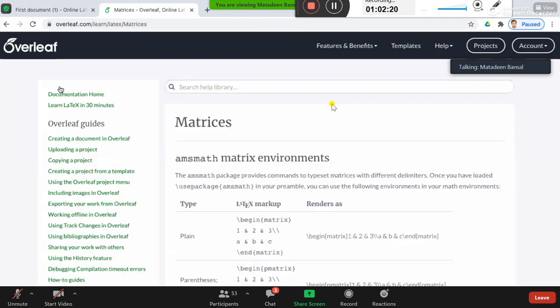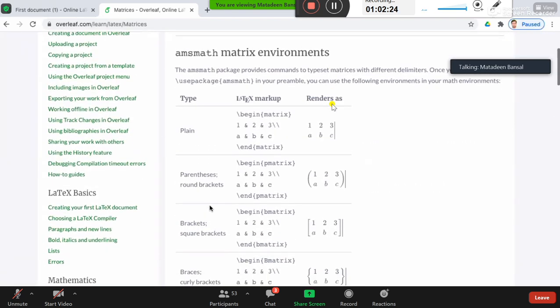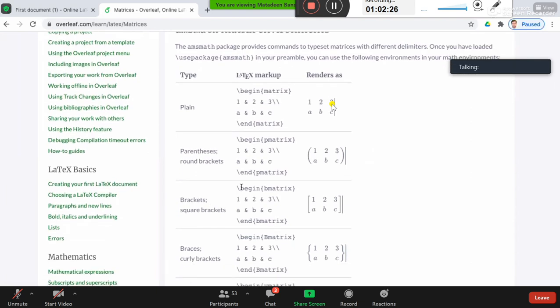How to write the matrix? For writing a matrix, the rows are separated by the new line character, which is this double backslash, and the columns are separated by the AND operator. So this is the first column, second column, and third column, and this is the first row, second row. The environment is begin matrix and end matrix.